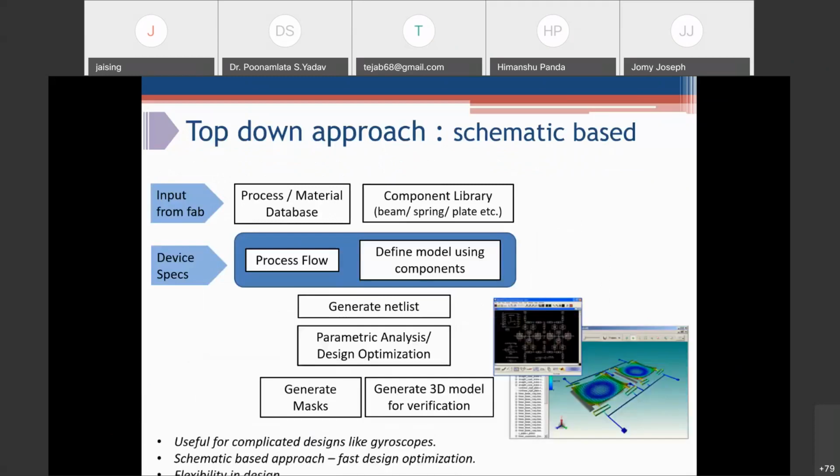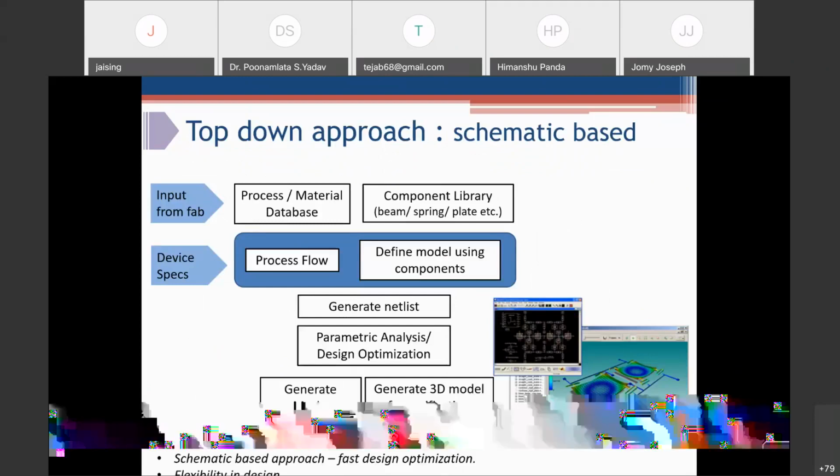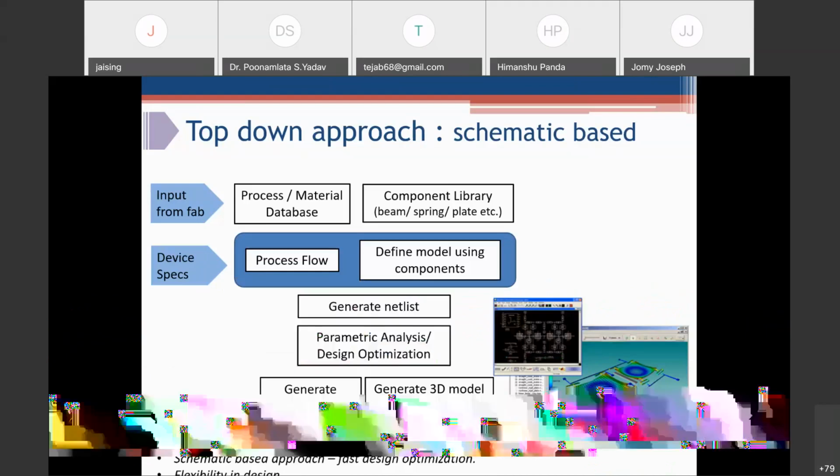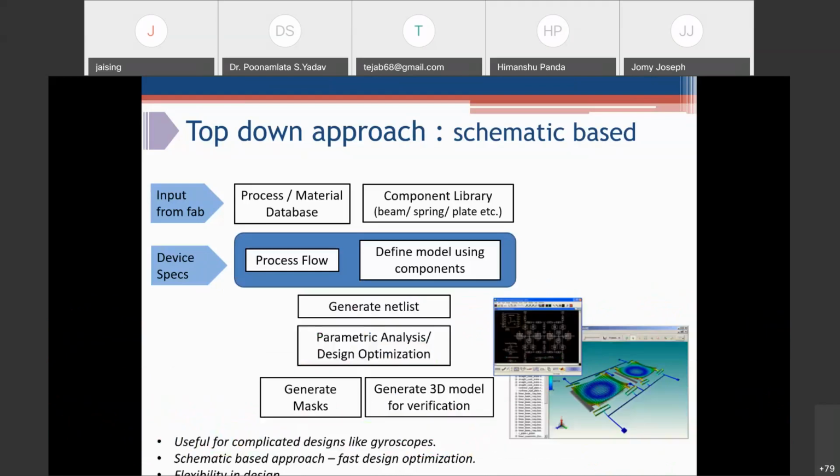I talked about two different design approaches. One is a top-down approach and another is a bottom-up approach. The top-down approach is a schematic-based approach. People who have worked in EDA, like Cadence kind of tools for semiconductor device design, may be aware of this schematic-based approach. In this approach, you use very specific software; in this case, you can use CoventorWare software. You have to get input from the fab.